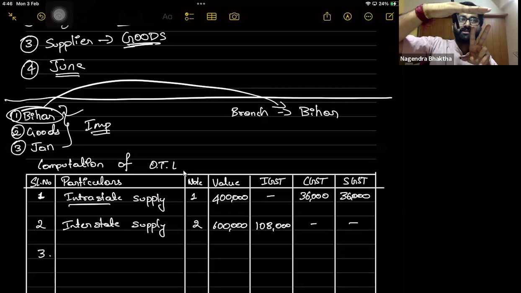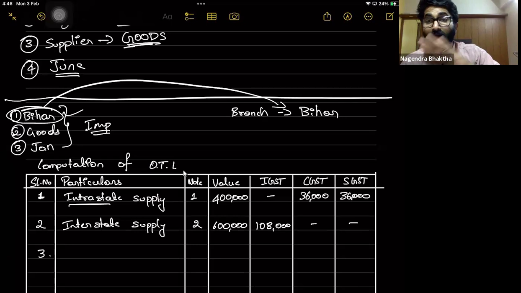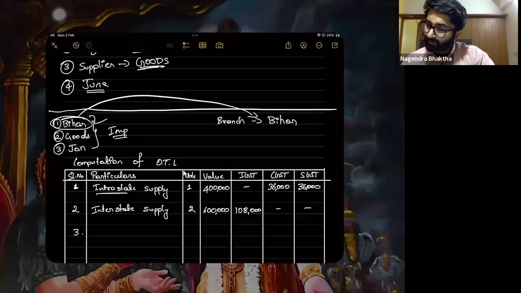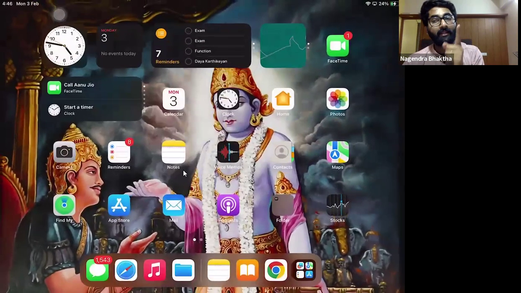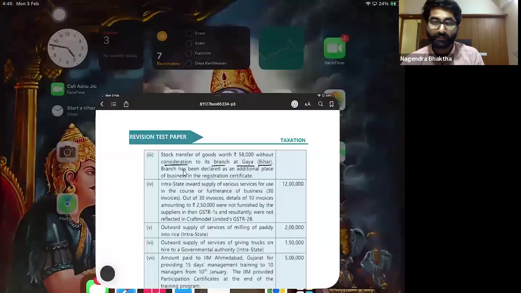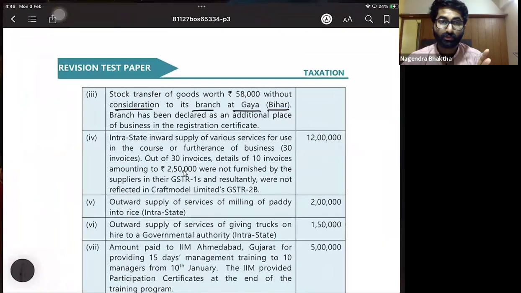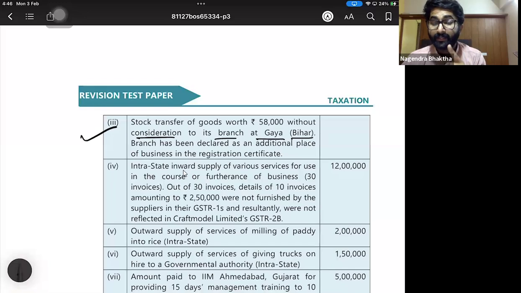There is one registration for two branches, not two registrations for two different branches. So that's why it is not a supply. You don't have to worry about this. But please do write the note for the second point also. So they are not deemed distinct persons, and that's why you don't have to pay GST on that.